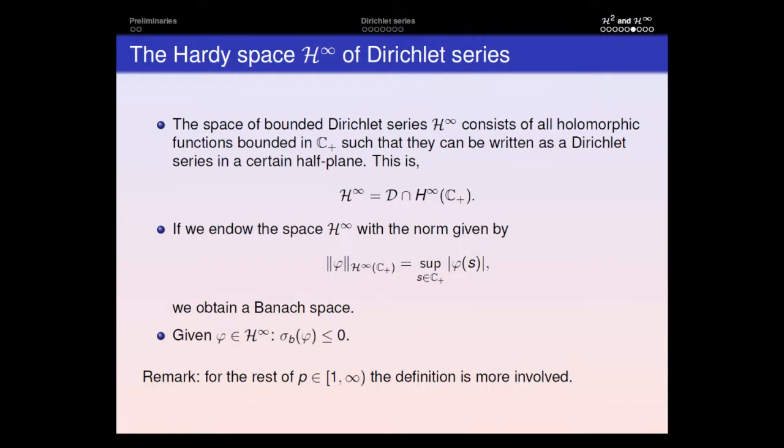We can endow the space H infinity with the following norm, which is the supremum of the modulus of the function in the right half plane. And we obtain a Banach space structure with this norm, and the functions in H infinity have their abscissa less or equal than 0.